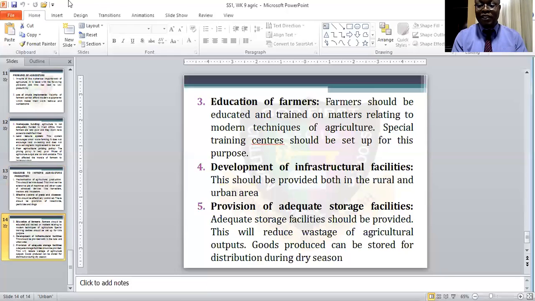So if the government can make use of this, I believe the farmer will make a great impact to the development of Nigeria, West Africa, Africa as well, and as a whole to the whole world. So if the government can do this, it will be better for our economy, and it can also be one of the sources of income to the government as well.